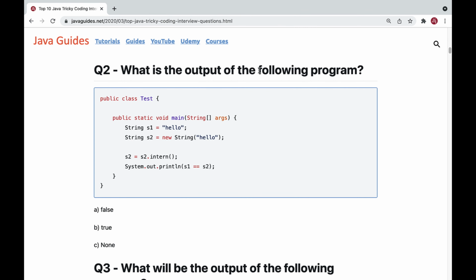The next question is, what is the output of the following program? If you closely observe this code snippet, it is related to string. So this question is related to string.